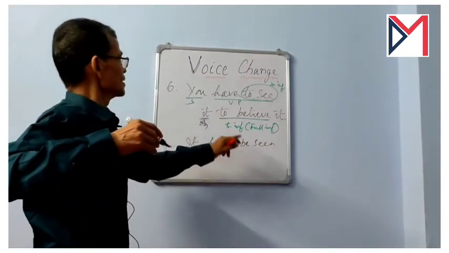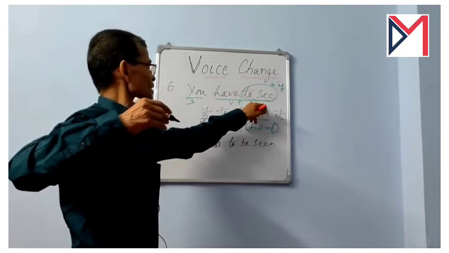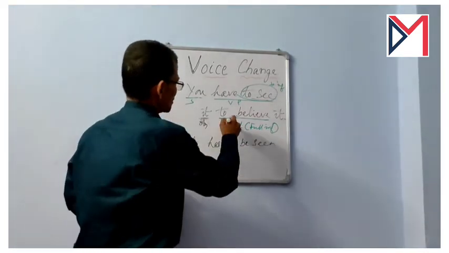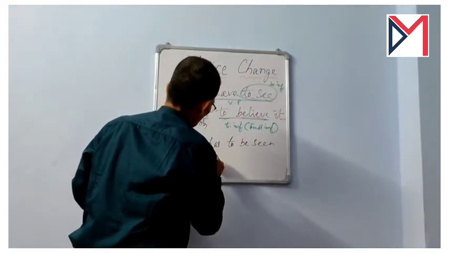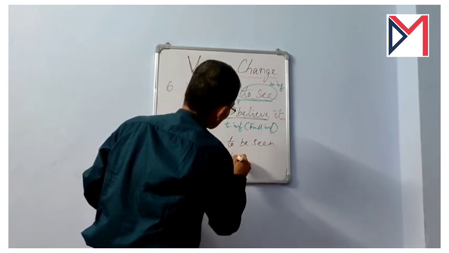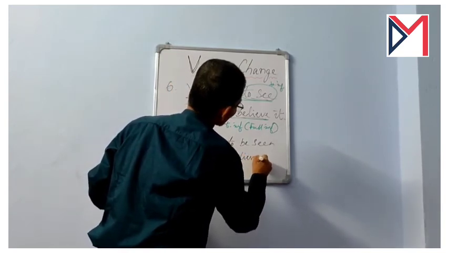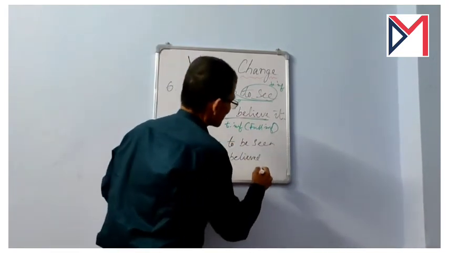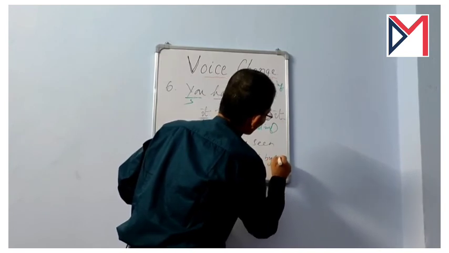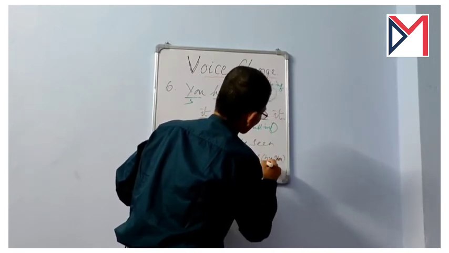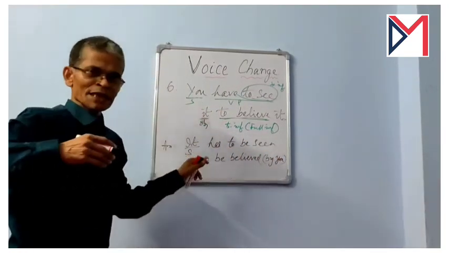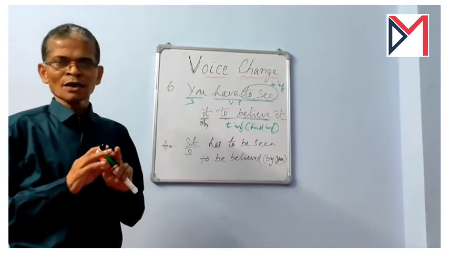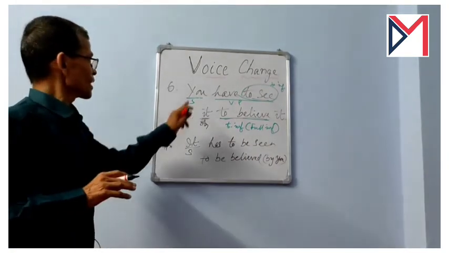It has to be seen. Here you have to see it became it has to be seen. Then to believe will become to be believed. Okay, it has to be seen to be believed, and by you not necessary. Okay, it is meaningful, it is clear. It has to be seen to be believed, not to be written by you. Okay, now